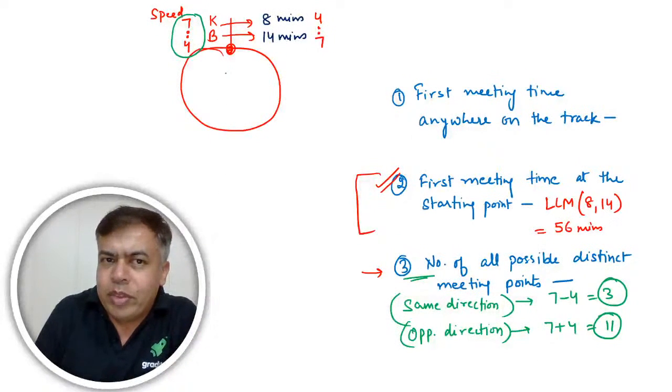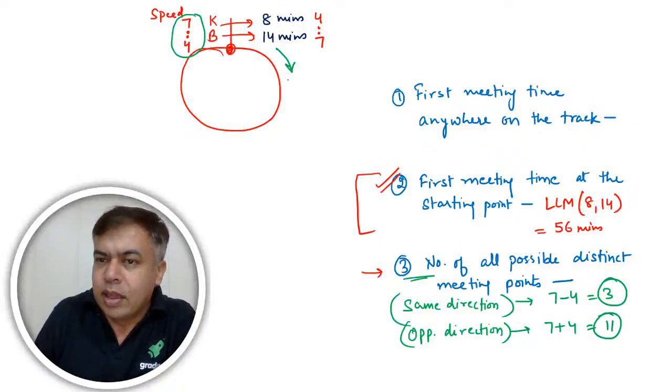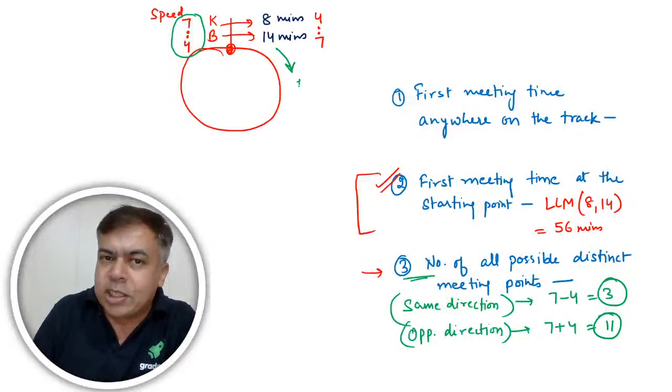In the same direction, a meeting happens when the gap between them becomes an integer number of circles. If the fastest runner is exactly one circle ahead of the slow runner, there will be the first meeting.